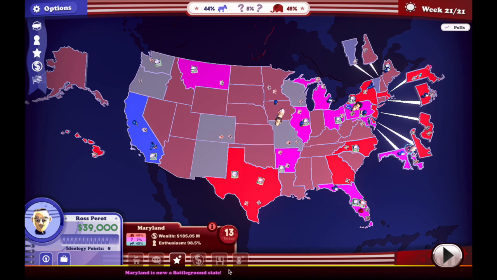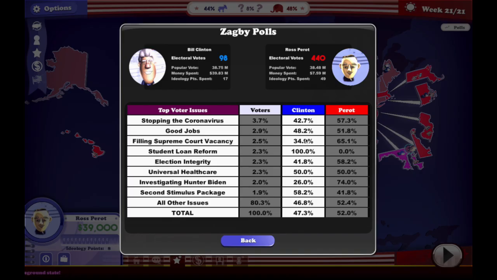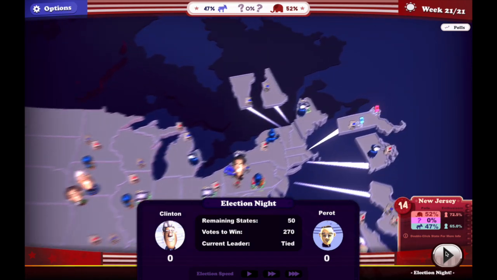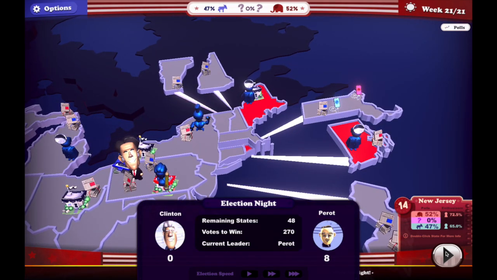Alright, I think we've done everything we can. Ladies and gentlemen, what are the polls showing? They show us ahead by 4 points, winning the electoral vote by a lot, 440 electoral votes to 98. We'll see how everything else turns out as well. Let's go. It's election night. Ross Perot versus Bill Clinton.